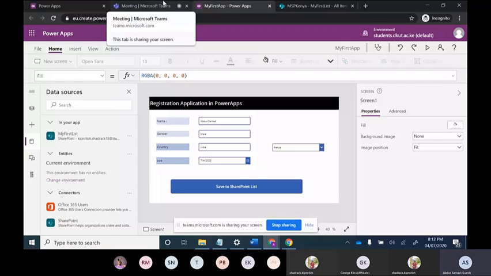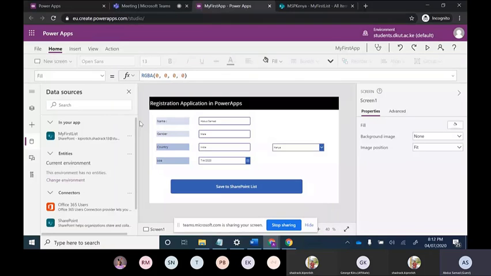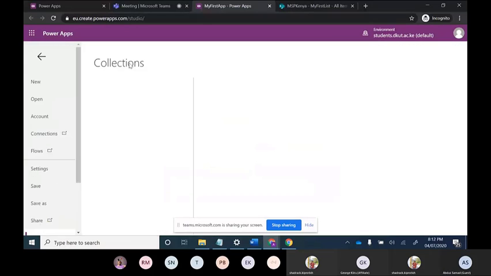If network connectivity is not there, and there is some urgent task we want to register, we can save it in our Power Apps local database that is known as collection. Okay, so you can see here, collection is there. Now it is empty. Now I will show one example, as you have just told this.